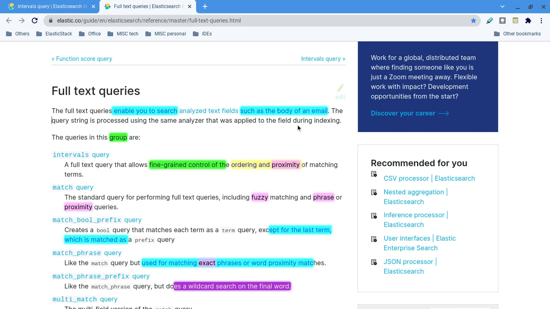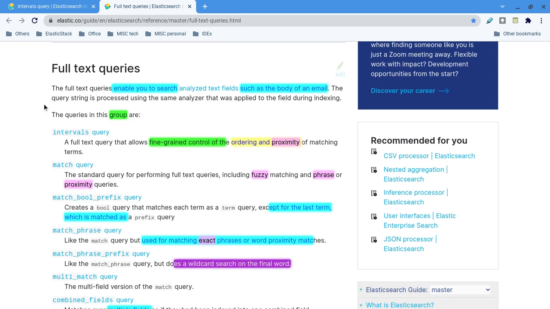But as I told you, if you want to integrate based on some mail or some text file, and you integrate those contents into Elasticsearch, then obviously the full text query is important. So I have explained the use case. Now, in the full text query, as I told you, the text is analyzed by the analyzer.